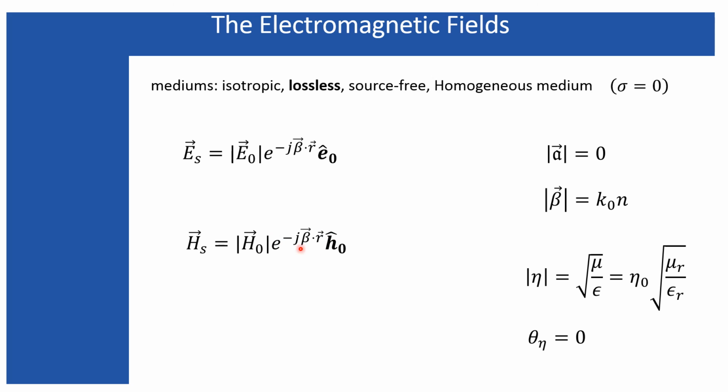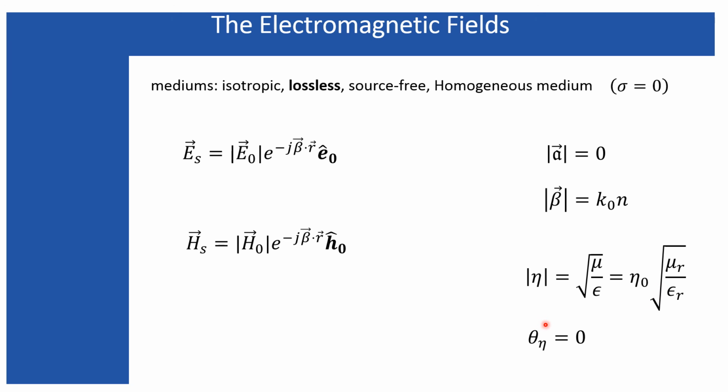And similarly over here also. The phase constant, which is associated with the propagation of the electric field or the magnetic field, or as a whole the electromagnetic wave, must not be equal to 0, and here it is equal to k naught times the refractive index. This is a real refractive index. Next, the intrinsic impedance. In the expression of the intrinsic impedance, which contains this factor sigma, if you put that equal to 0, this equation will result.